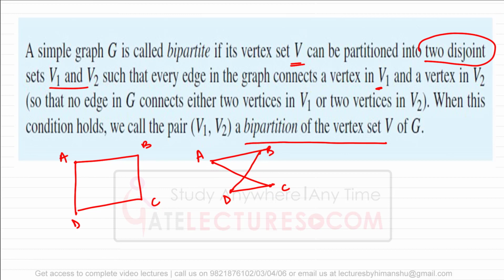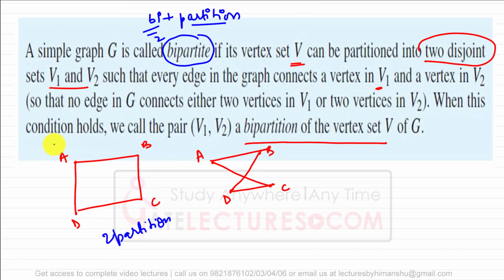Now when I'm saying bipartite, the word means bi plus partition. Bi means two, partitions you already know. That means, can you divide a graph into two partitions such that the vertices in one partition do not have any edge between them?